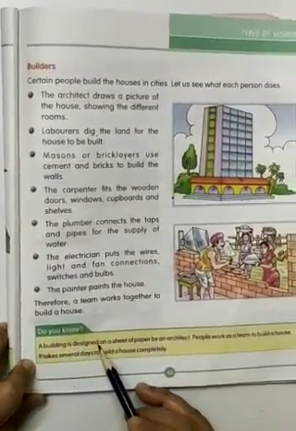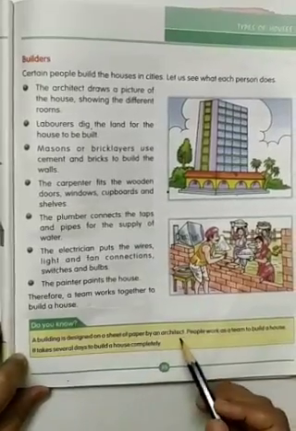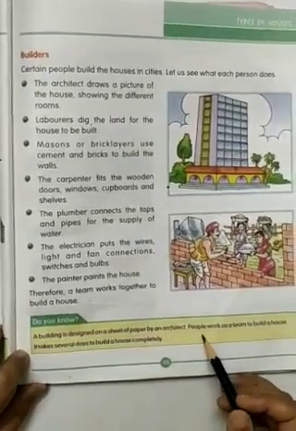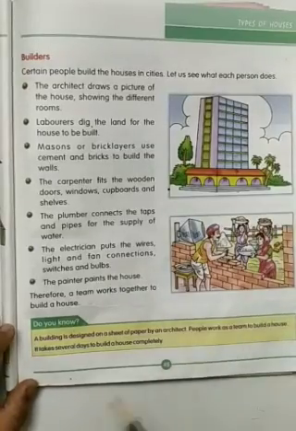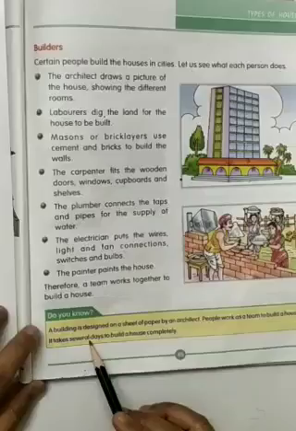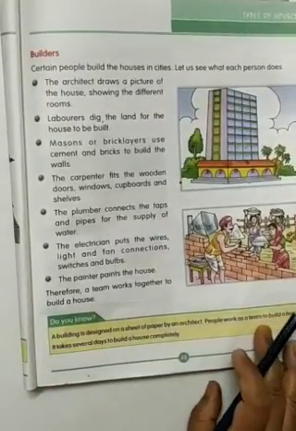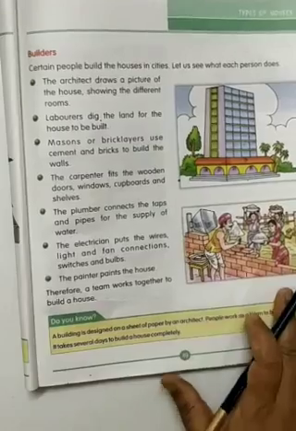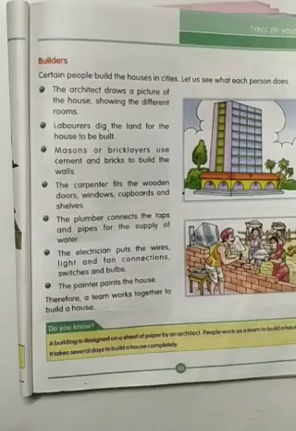Now, a building is designed on a sheet of paper by an architect. So the design of the building is made by the architect. People work as a team to build a house. So many people are involved in making the house. It takes several days to build a house completely. Now I'll show the pictures so you'll understand better.